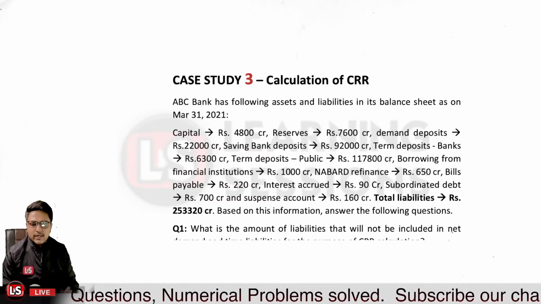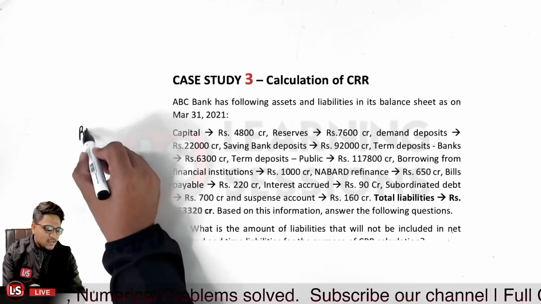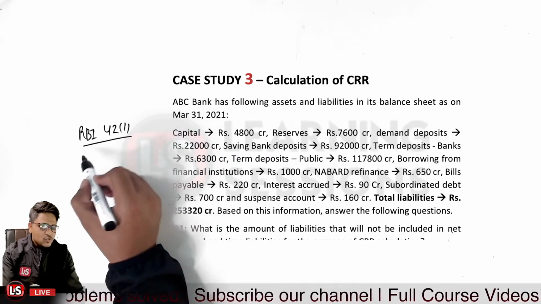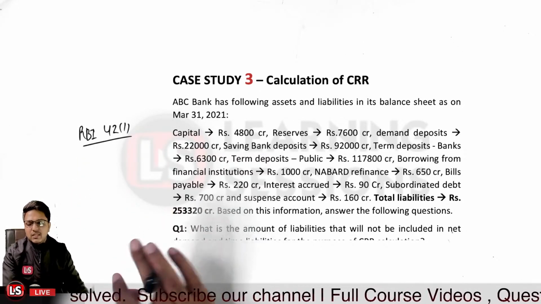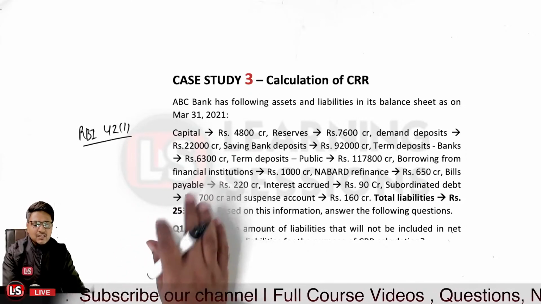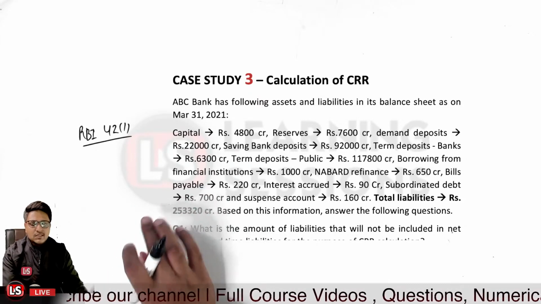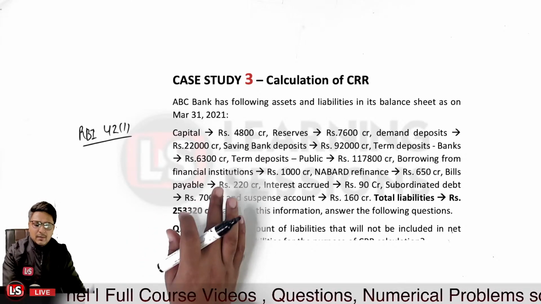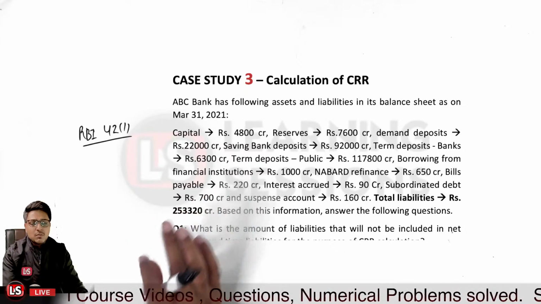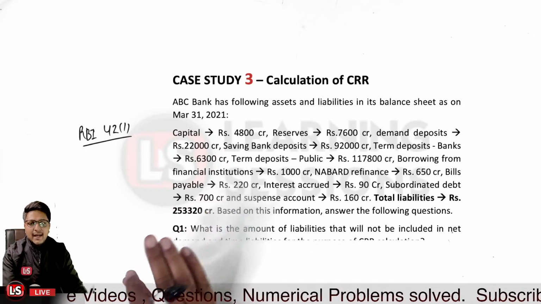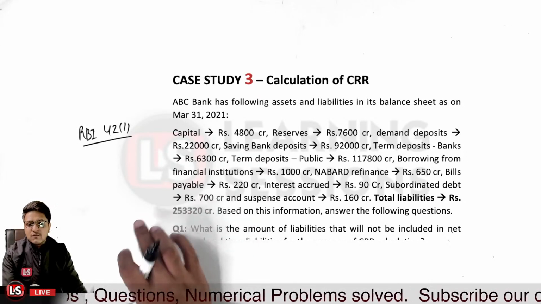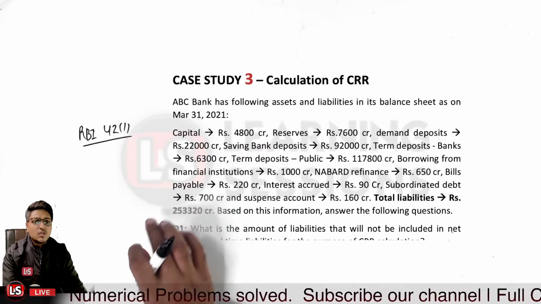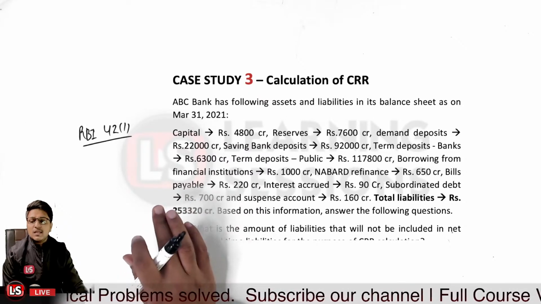The cash reserve ratio is defined as per Reserve Bank of India Act section 42 subsection 1, and further there is no upper limit, there is no lower limit, no interest is paid on CRR, and CRR is to be maintained as a percentage of net demand and time liabilities, in the form of cash, with the Reserve Bank of India. The main objective of maintaining the CRR is the solvency of the bank. So as to maintain the solvency of the bank, the CRR is to be maintained.